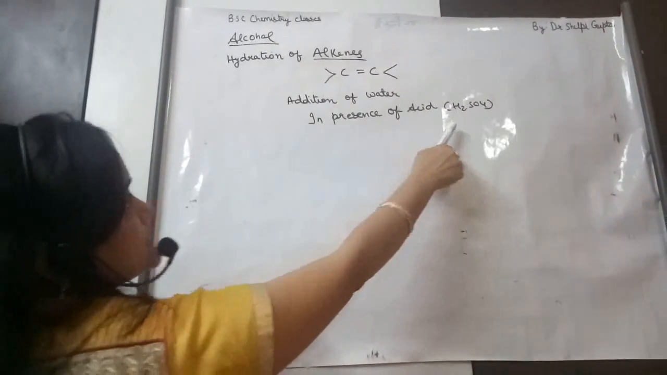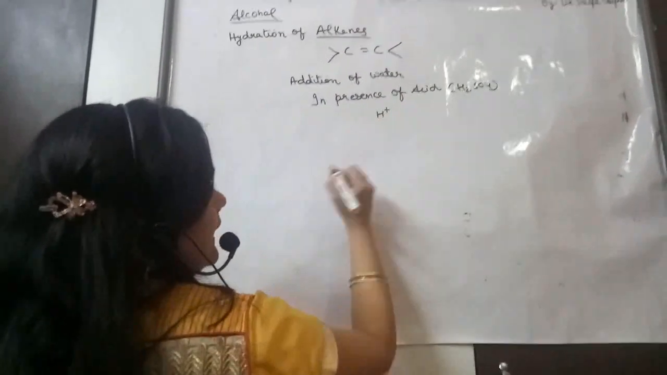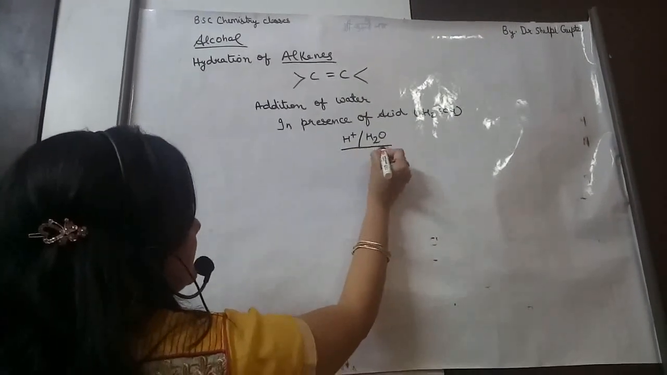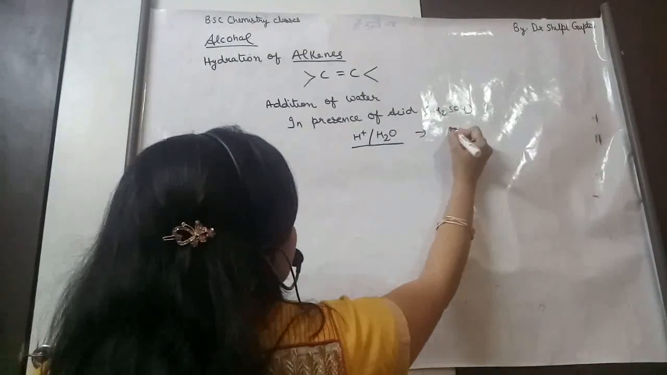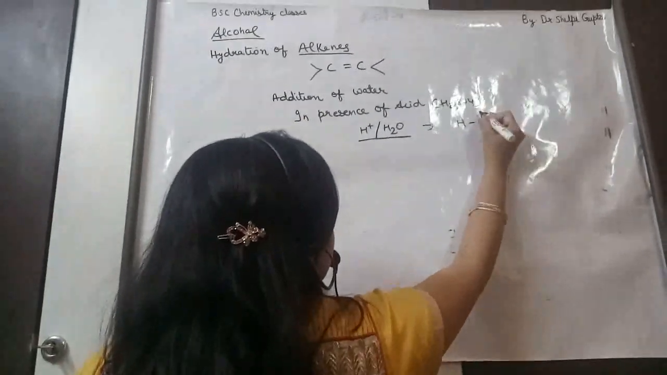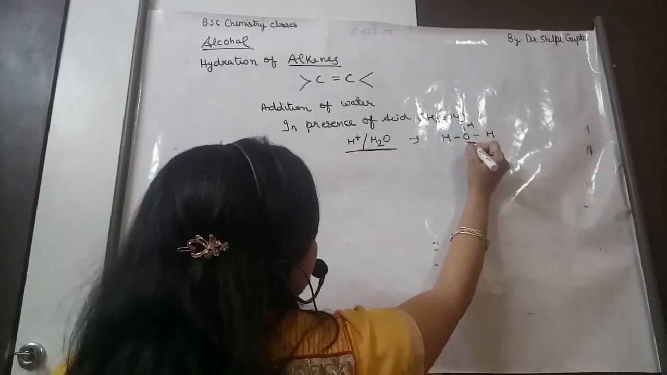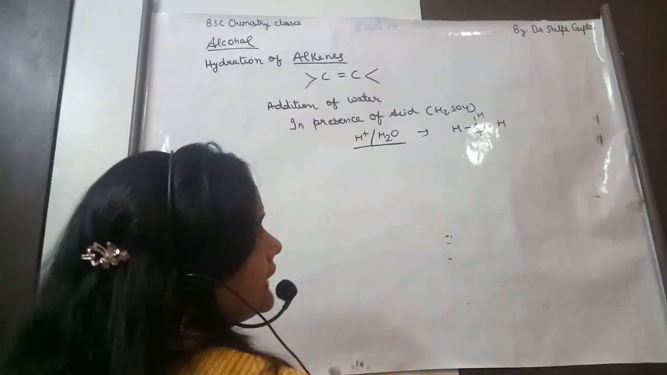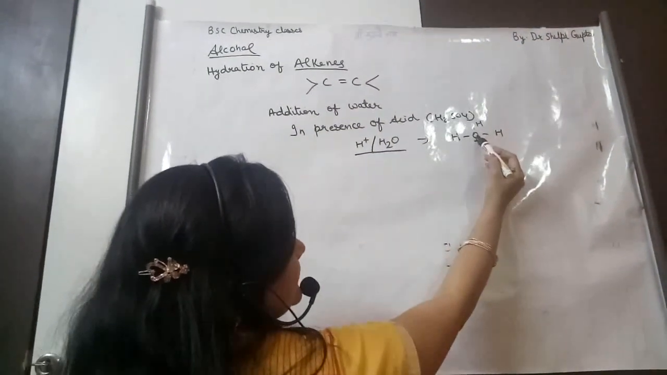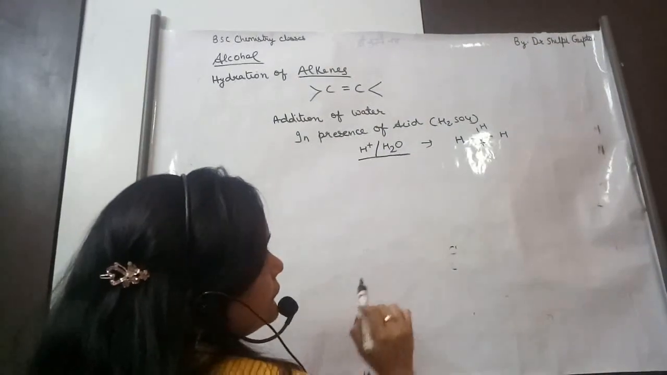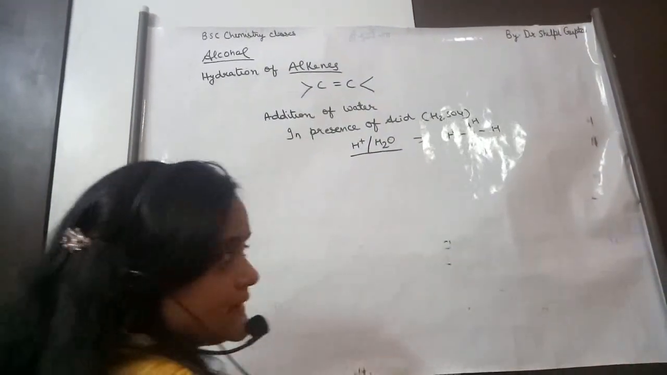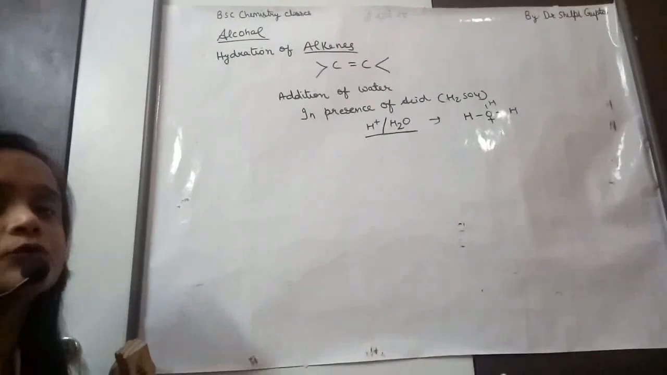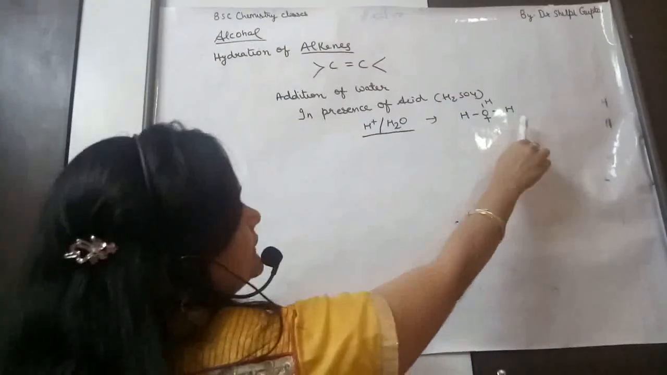Now how will the reaction be performed? First of all, H2SO4 will give H plus ion, and there is H2O. These two are the reagents. Together they will form H3O plus ion like this. When H plus is attached to H2O, a bond will be shared with hydrogen. Oxygen is electronegative, but when it shares its lone pair of electrons with another H, a positive charge will come and it will become electron deficient. Now these are the reagents.